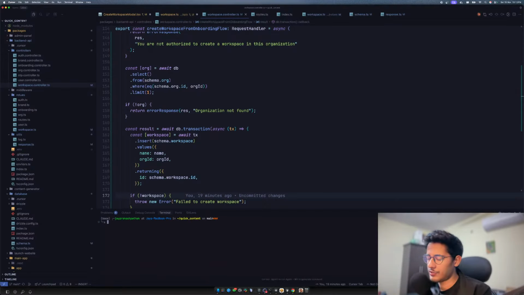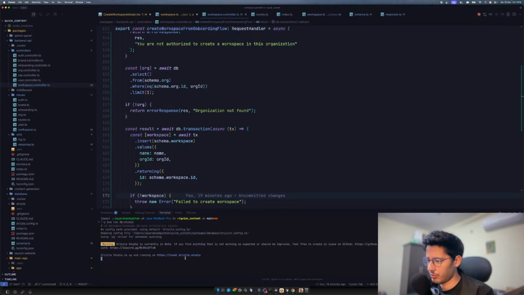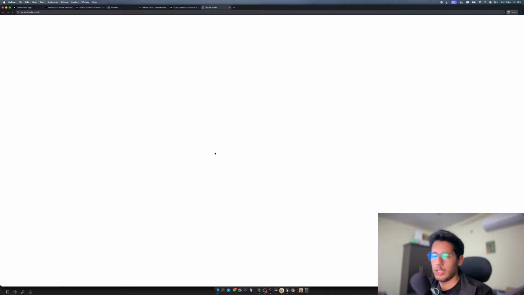Okay, let's run this command called bun run db studio. That will help me run the Drizzle studio. I can go here, I can just open this, and I should have all the tables. Let's see, do we actually create brand info, what was made, what was not. We can debug this then, I guess.